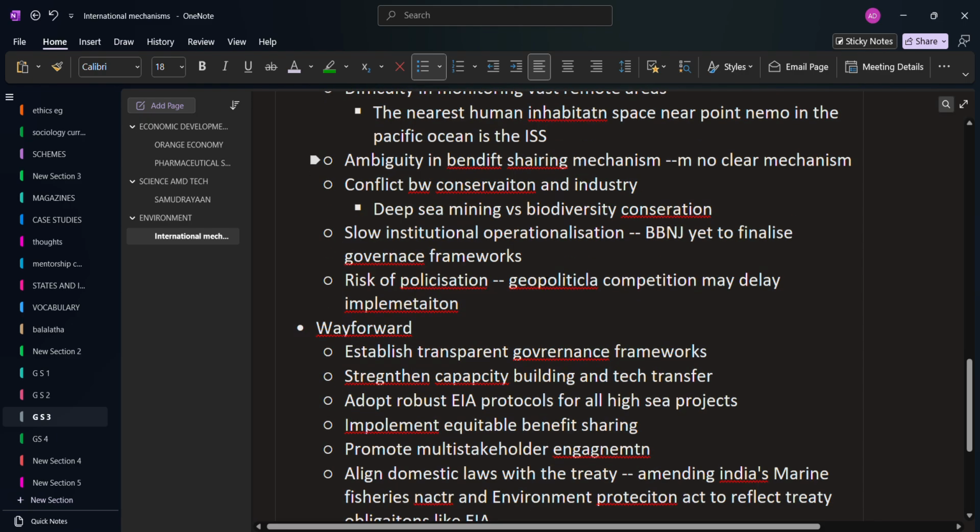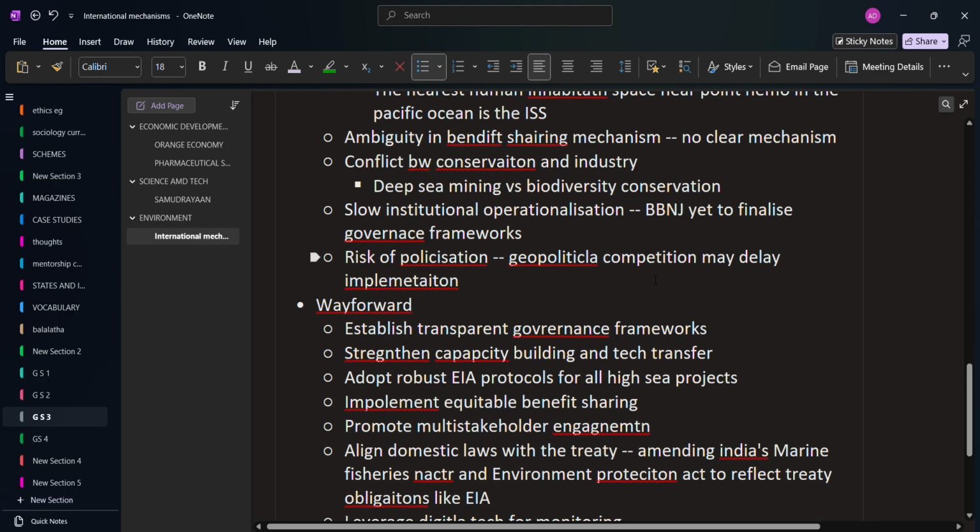The ambiguity in benefit sharing mechanisms is another concern. That is, there is no clear mechanism for benefit sharing. Then obviously the conflict between conservation and industry. Should we be exploiting deep sea mining, or should we not be doing it to conserve the biodiversity, or is there a balance that we can find in this case? Then there are two more points.